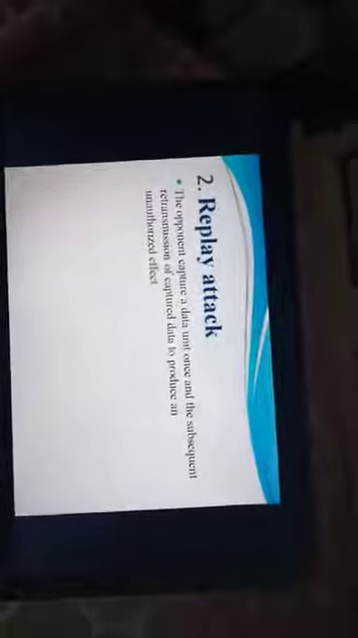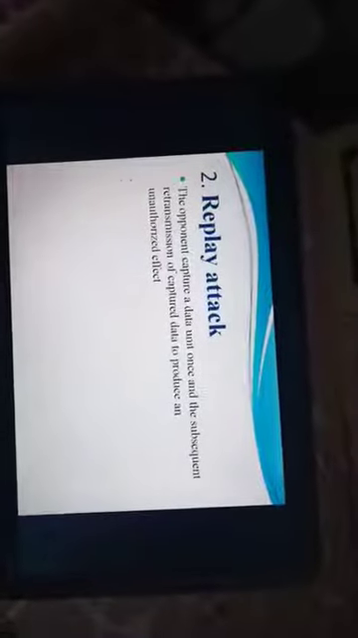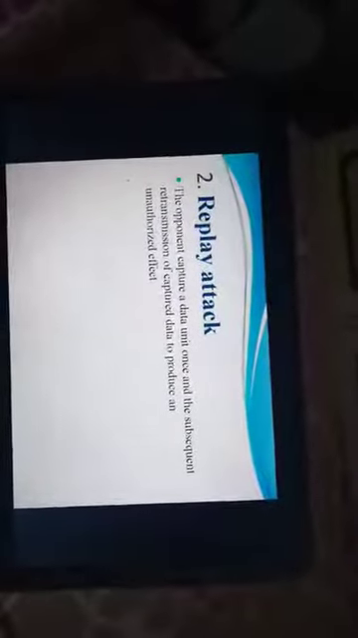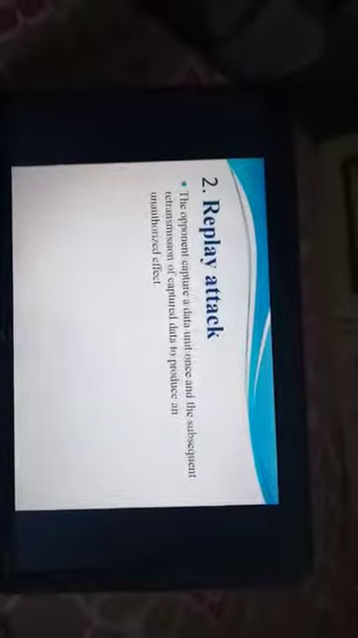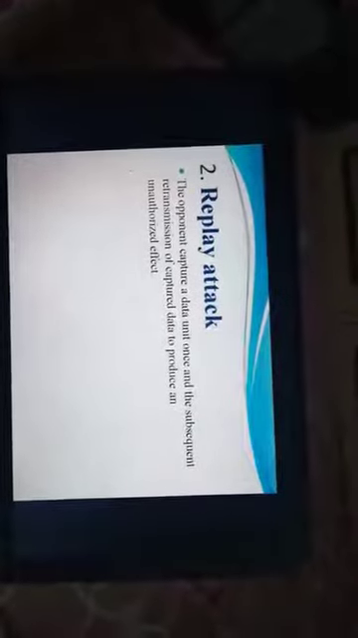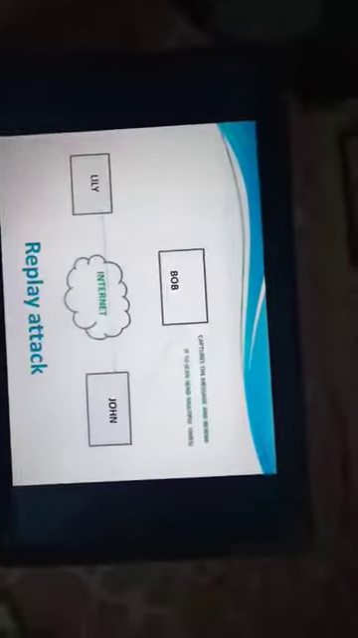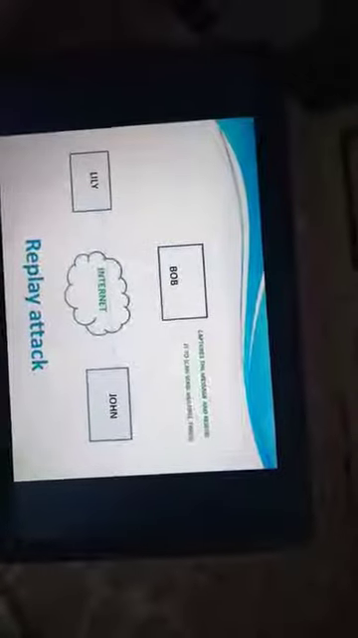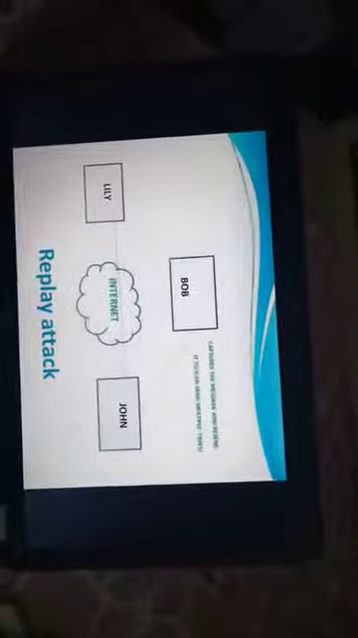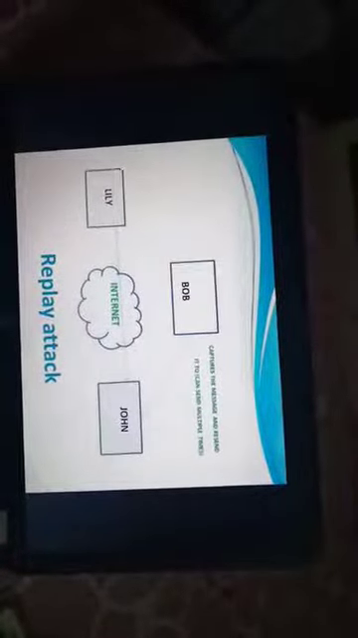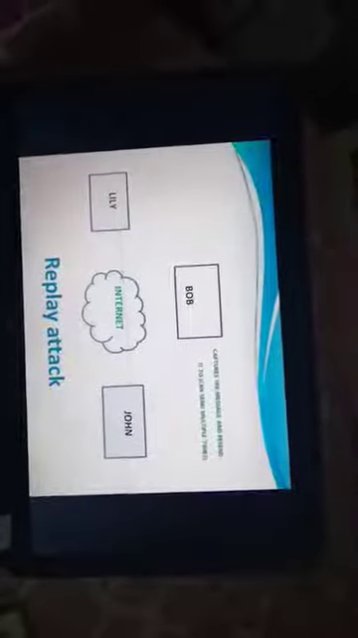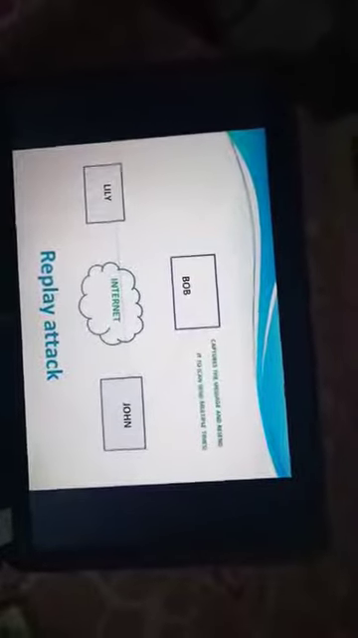Now the second type of attack is replay attack. The opponent captures a data unit and the subsequent retransmission of captured data is done to produce an unauthorized effect. Here Bob the attacker captured a sequence of messages and resent them to John. That is called replay attack.